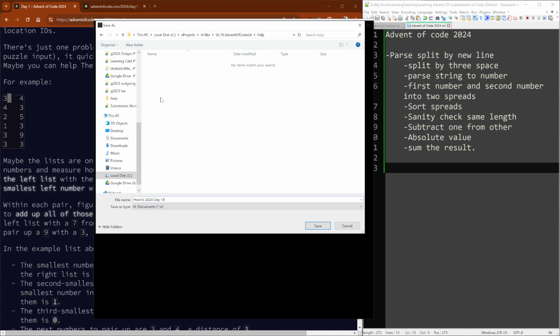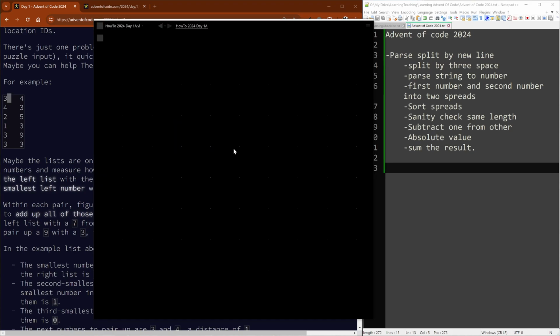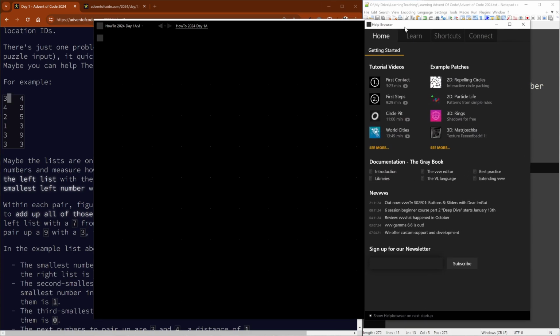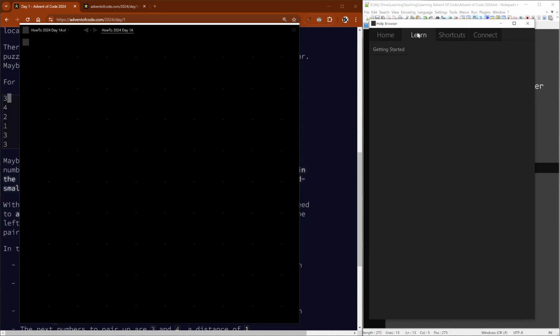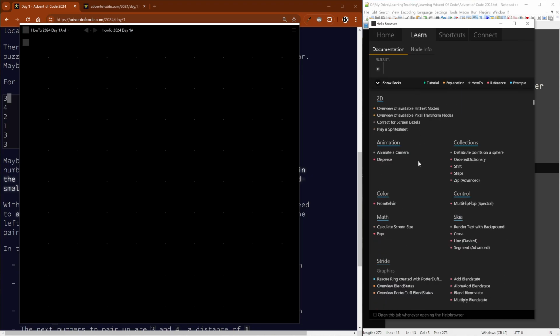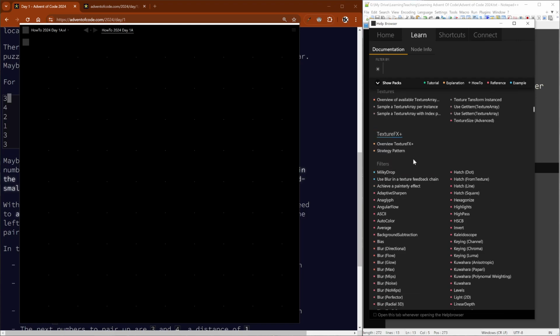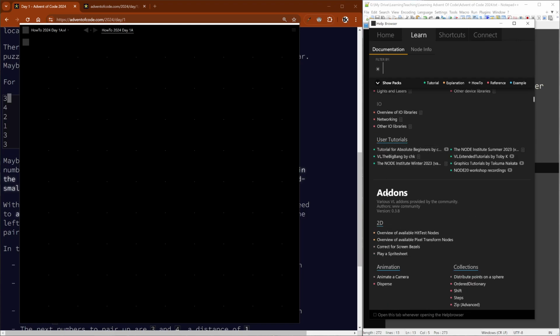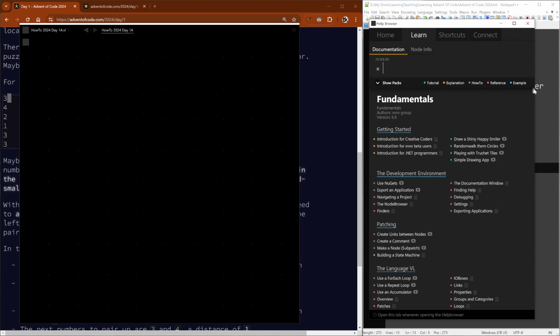Yeah, I think it'll be called Advent of Code in the help browser. So the help browser, sorry, what I'm talking about. If you've never seen v4 before, it's a visual programming language, and it comes with this help browser and all the packages. What I'll do, not today, but later, is release this as a package so that you can easily grab it via NuGet, and then it will appear like this.